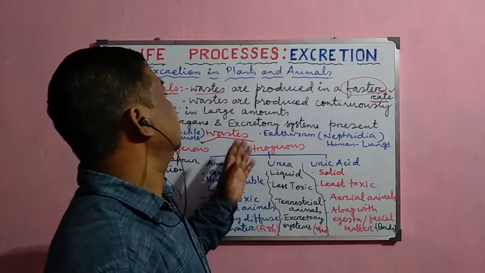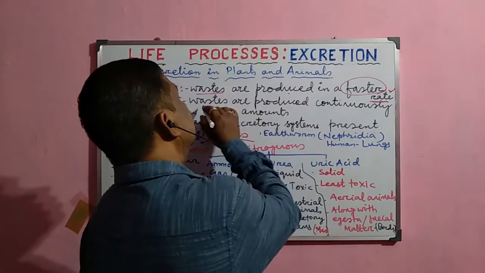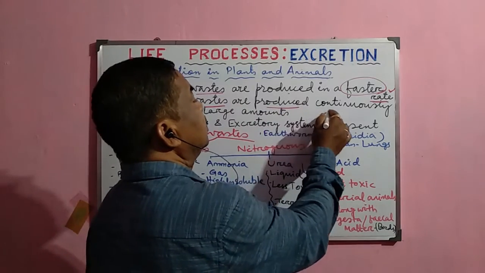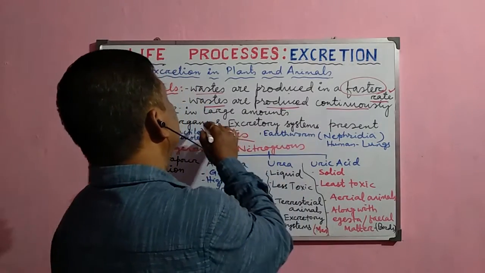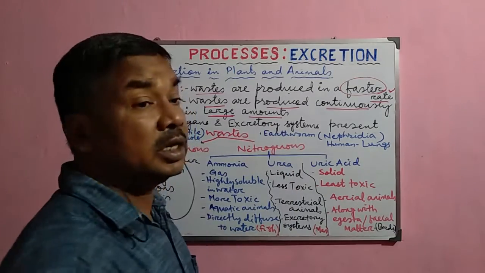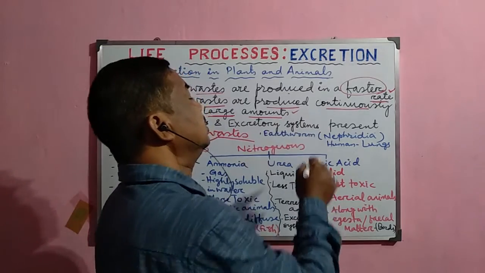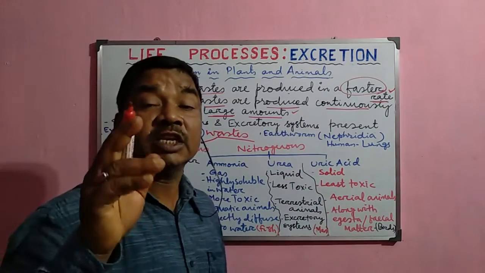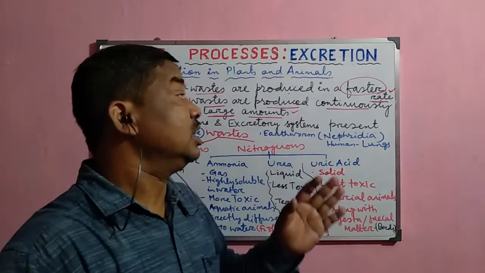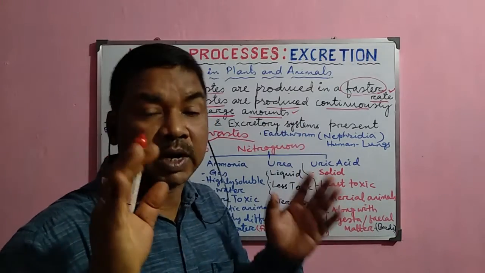So that is why these must be removed continuously. The wastes are produced continuously in the body, and in large amounts, so they must be discharged from the body continuously. That is why the excretion process is very much important in animals in comparison to plants.